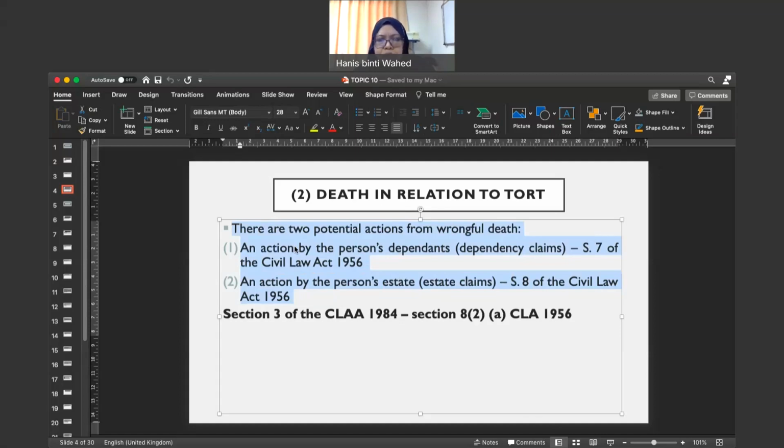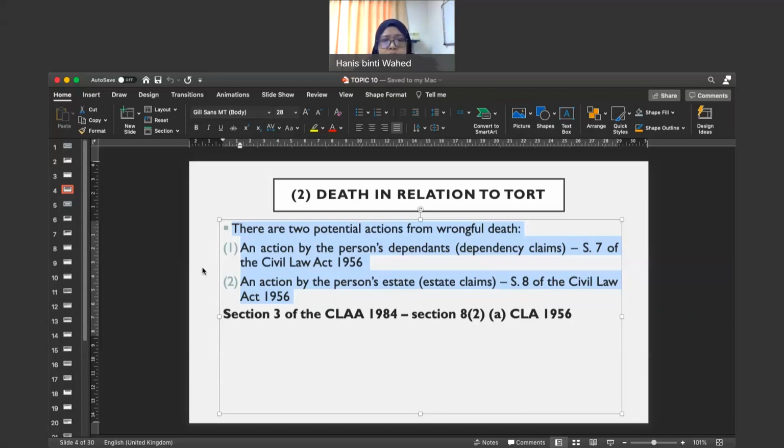So first, for today, for topic 10, we will focus on section 7, which is on dependency claim. This is one of the claims that the dependents can make once there's a death of, for example, his wife or his husband or whatsoever.